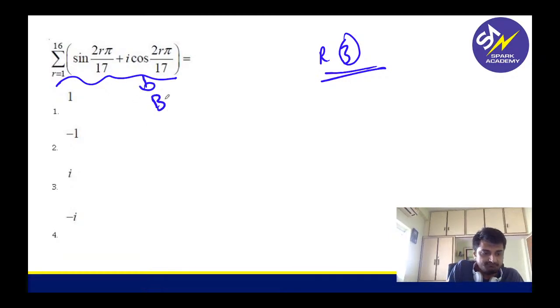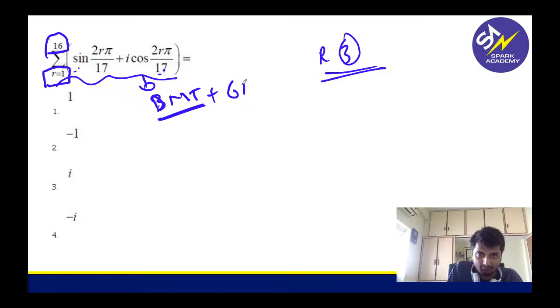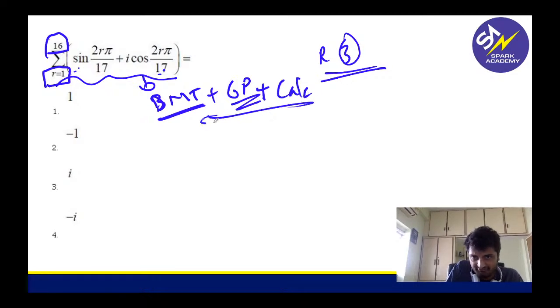This is De Moivre's theorem. But again, it is given in terms of sine and cos, so you have to convert it in terms of cos and sine. And look at the summation, guys, r equals 1 to 16. So probably you have to use geometric progression, correct? And probably a few more calculations. Very lengthy sum. Instead of this, you can look for a few easy peasy questions. So that is what I want you to do. That's why this question you should have left.